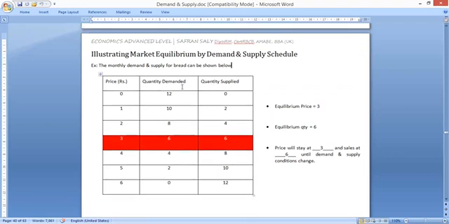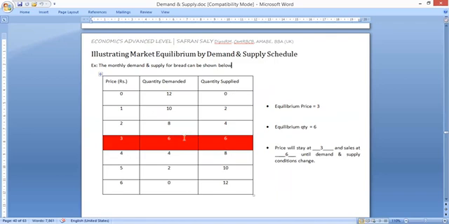When it comes to the demand and supply schedule, we bring the demand and supply into one schedule where we put up the prices. Let's say I have given you prices from 0 to 6. As the price increases, you can see the quantity demanded is reducing and the quantity supplied is increasing. So in this schedule, we can see a point where the quantity demanded will be equal to the quantity supplied.